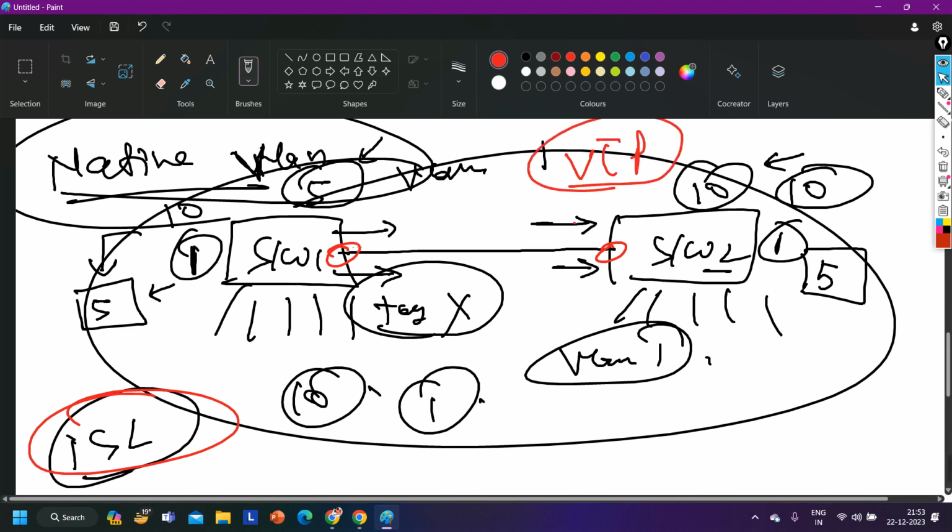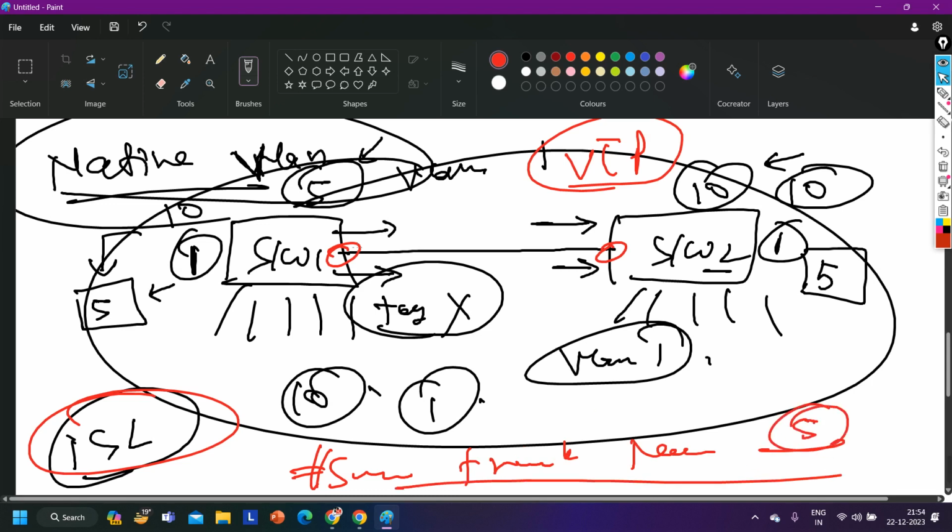Is there any specific command for native VLAN, or can we directly use it for 802.1Q? The command is switchport trunk native vlan, and after that the VLAN ID. So let's say 5. With the help of this command, we can make VLAN 5 the native VLAN.